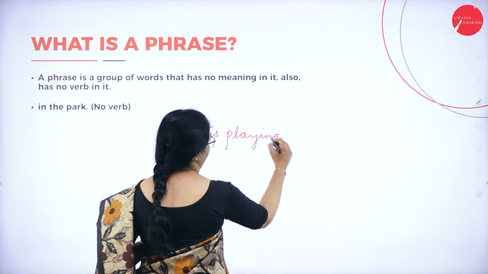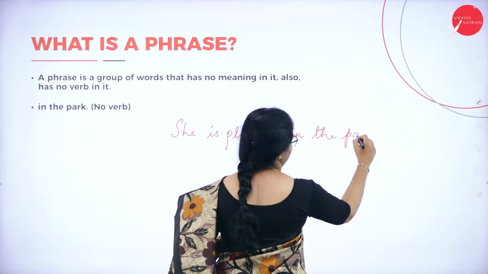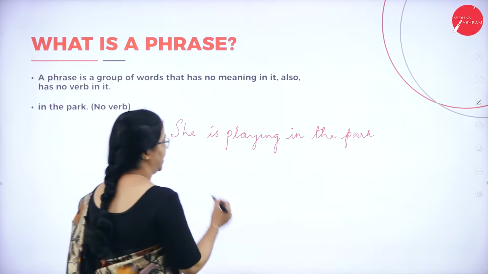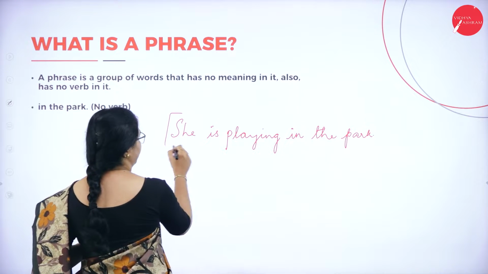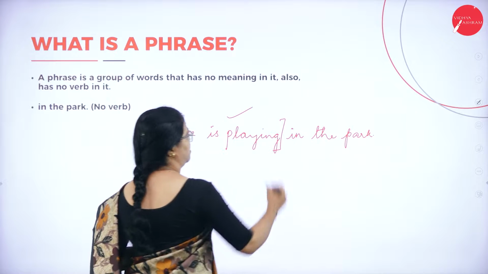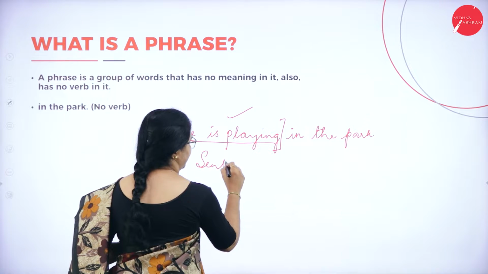She is playing in the park. Here you can get the meaning completely by reading this sentence, isn't it? This part itself is giving you complete meaning, so this can be called a sentence.